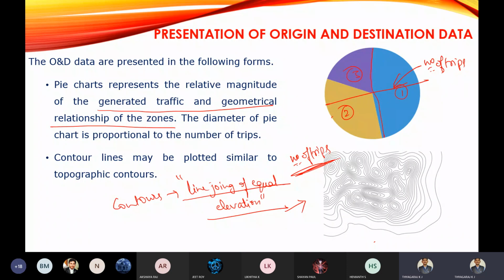So this is about the origin and destination study. Now we will move to the next study, which is a very simple study called the parking survey, or parking study. So we will be moving to the next concept called the parking study.